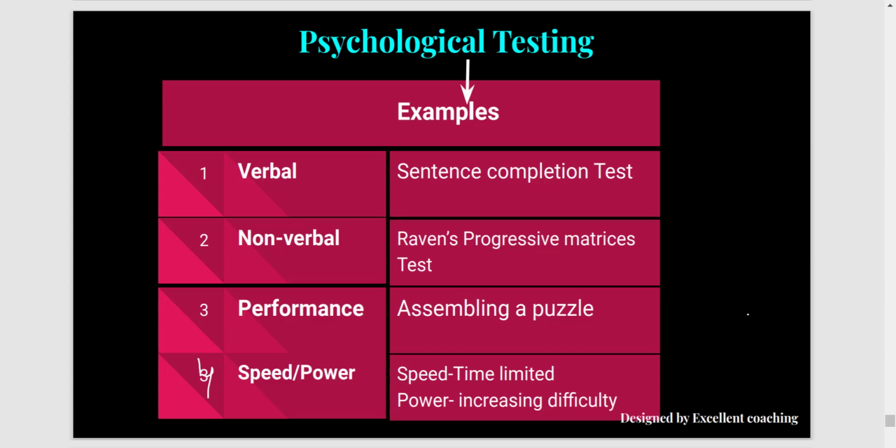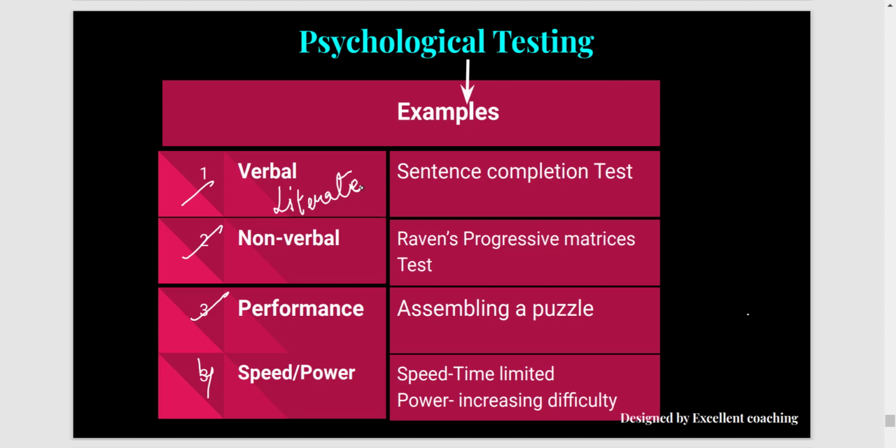Let us understand what are the different types of psychological test. Here you can see there are four types of test. One is verbal, non-verbal, performance and speed and power test. So what is a verbal test? A verbal test needs the individual to be literate because here the individual needs to either speak or write something.